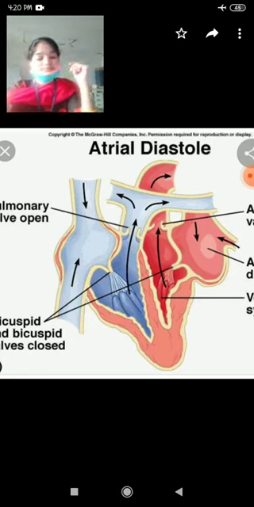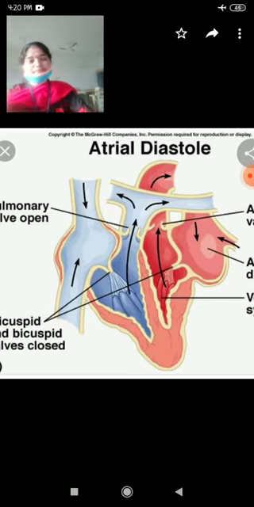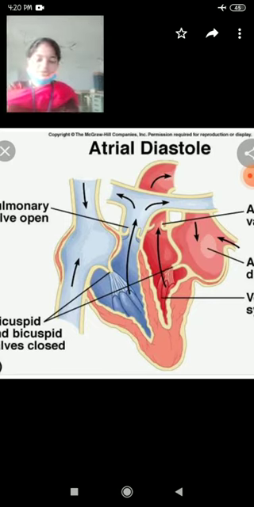Next, ventricular diastole. During this phase, the ventricles are in a relaxed state and their cavities are expanded.